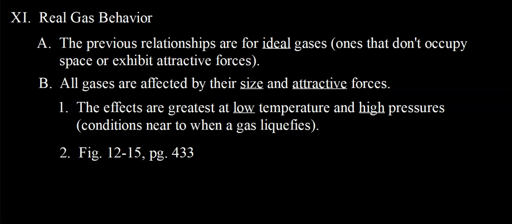At low temperature, the particles of a substance are moving slowly. Because they're moving slowly, this gives them the opportunity to exhibit their attractive forces towards each other. If they're moving fast, then the particles cannot exhibit much attraction towards each other, and thus the substance would behave more ideally. High pressure implies low volume. So if a gas is under high pressure, usually the particles are closer together. If the particles are closer together, then again, they will have the opportunity to exhibit attractive forces towards one another.